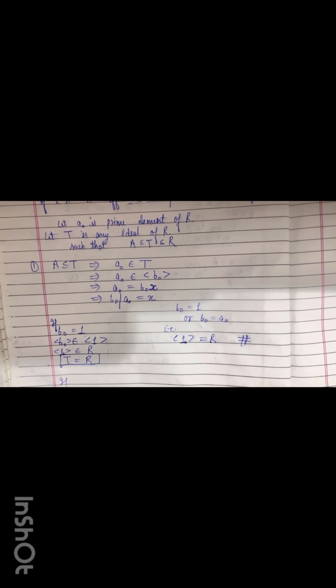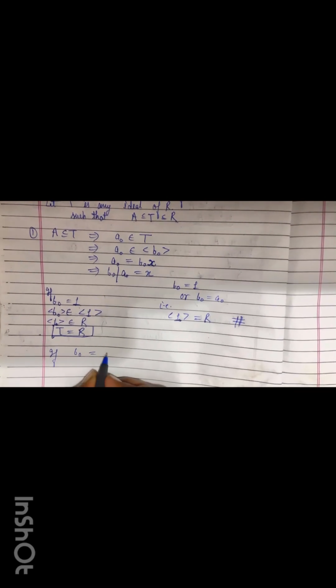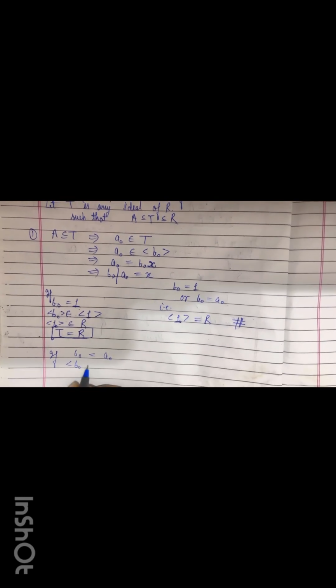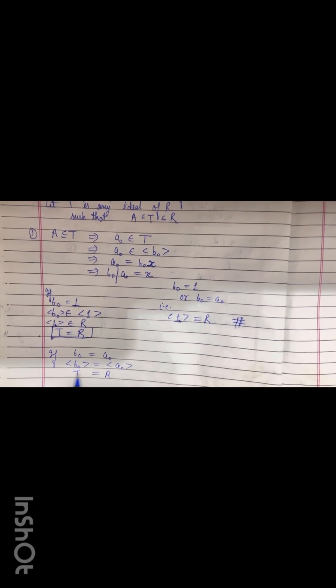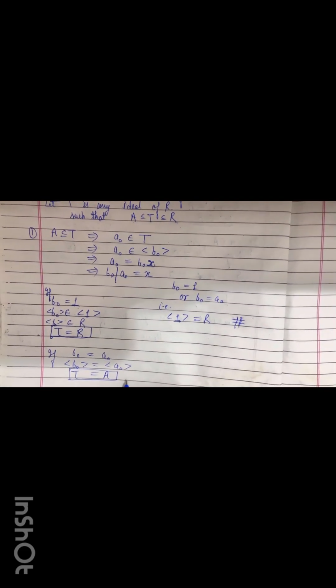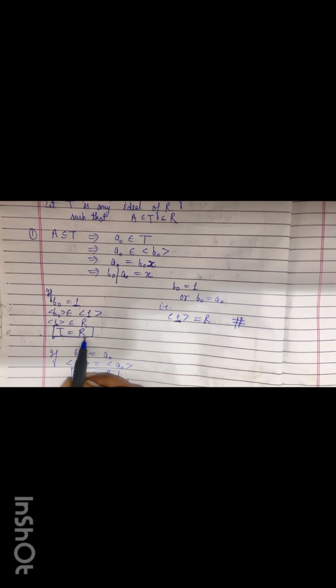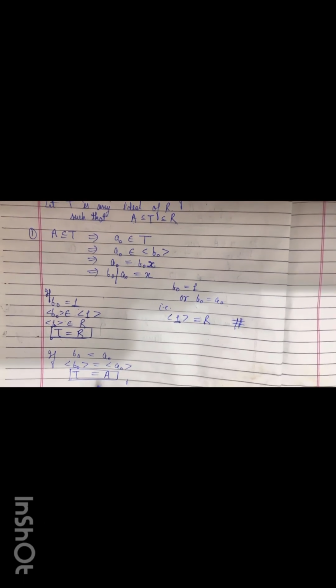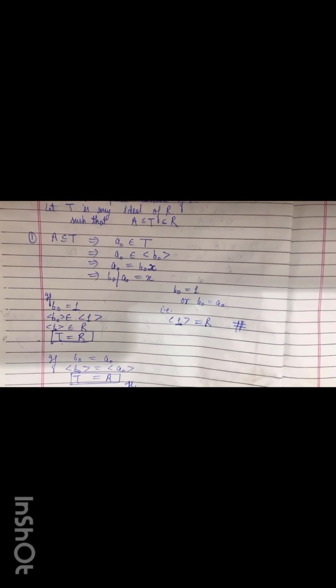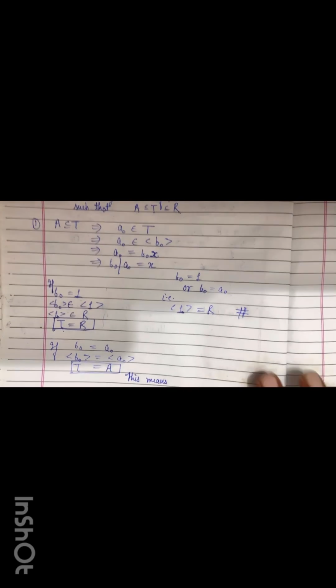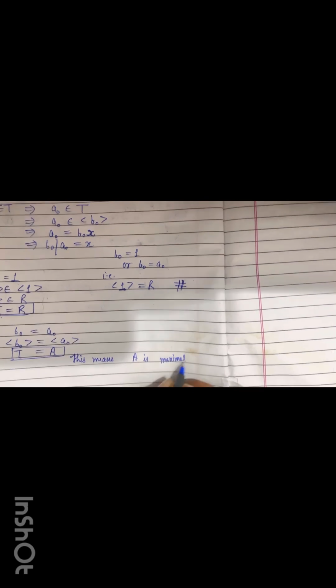First condition done. Second, if B naught is equal to A naught, that means the ideal generated by B naught is equal to the ideal generated by A naught. It means T is equal to A. So, either T is equal to R or T is equal to A. From here, A is a maximal ideal of R.